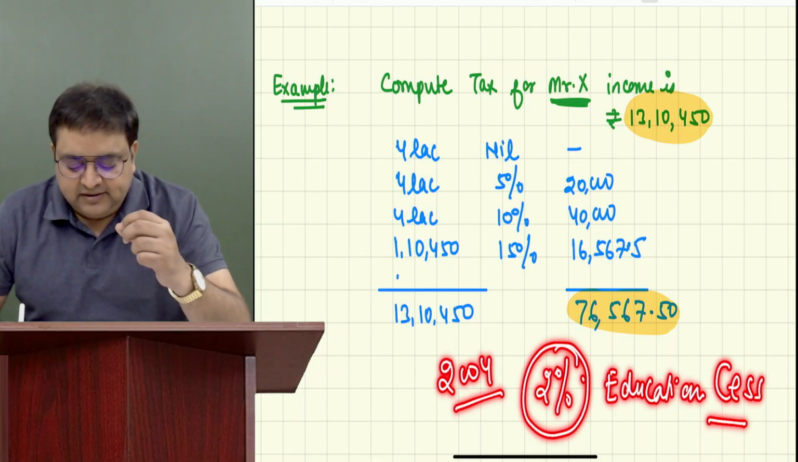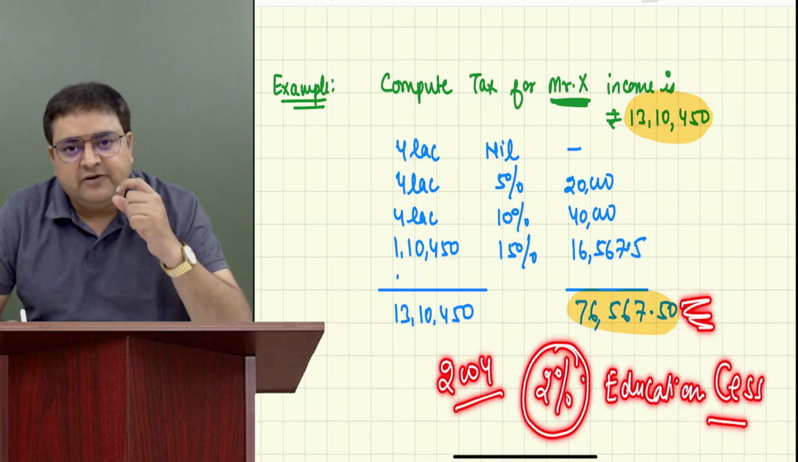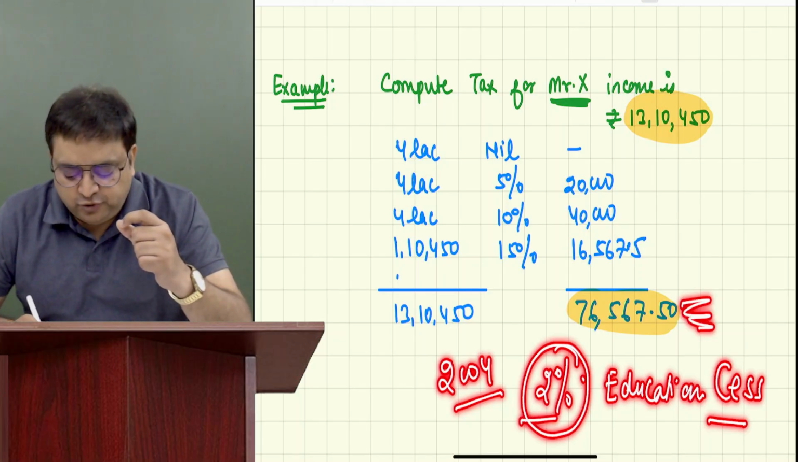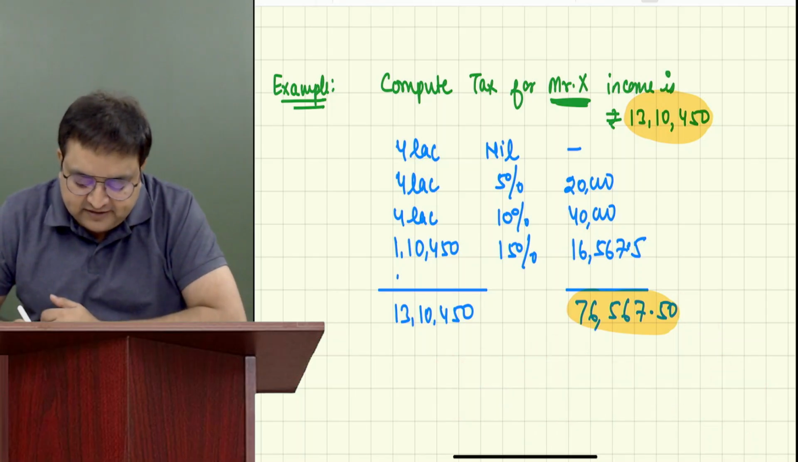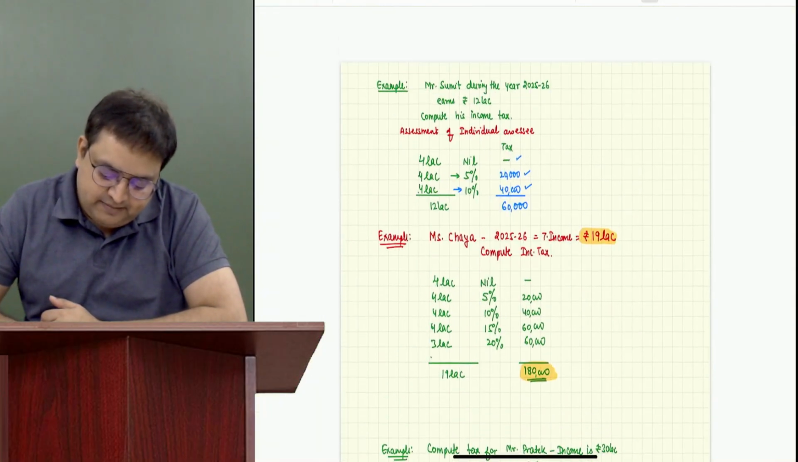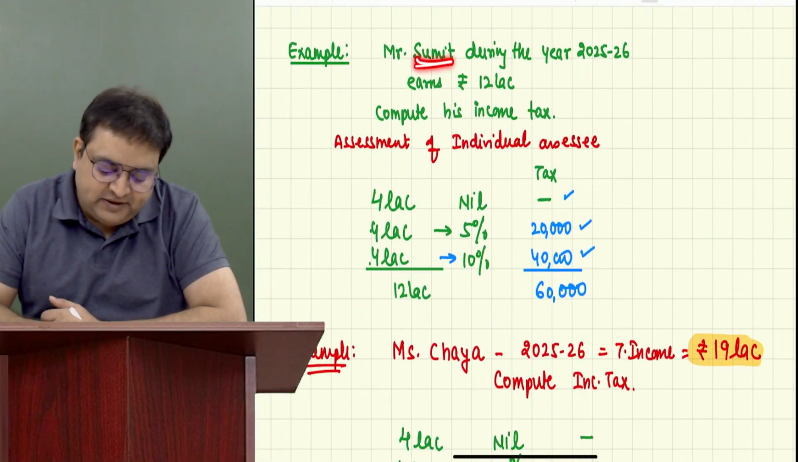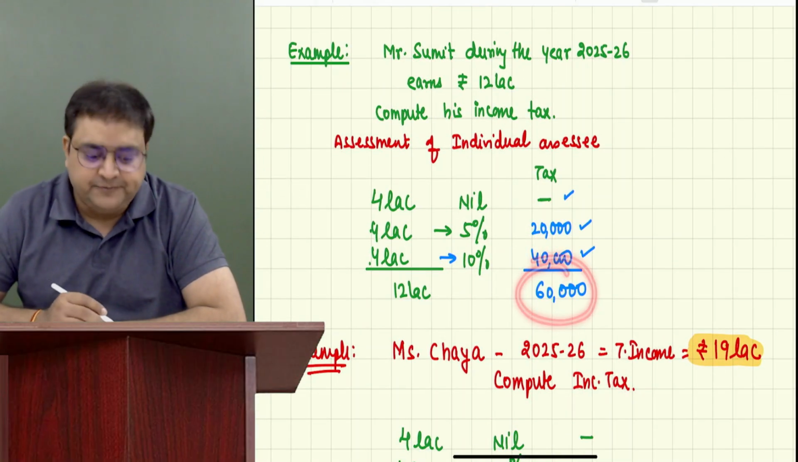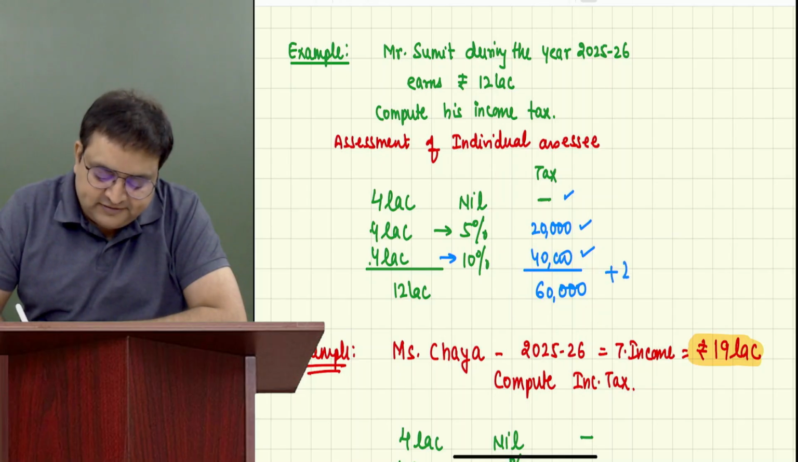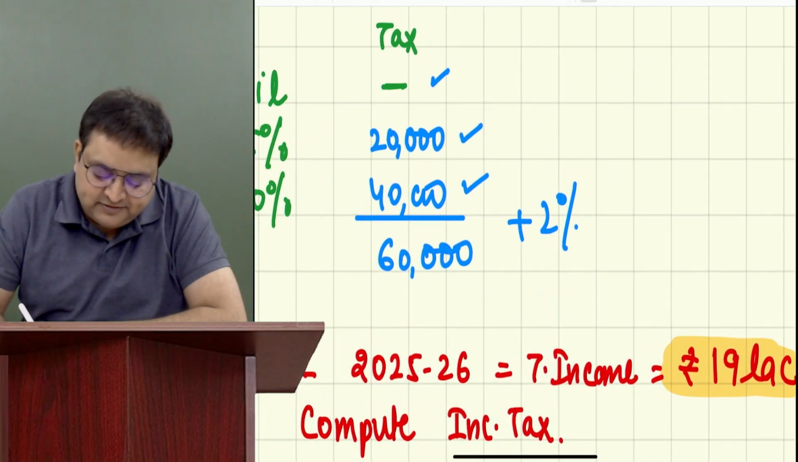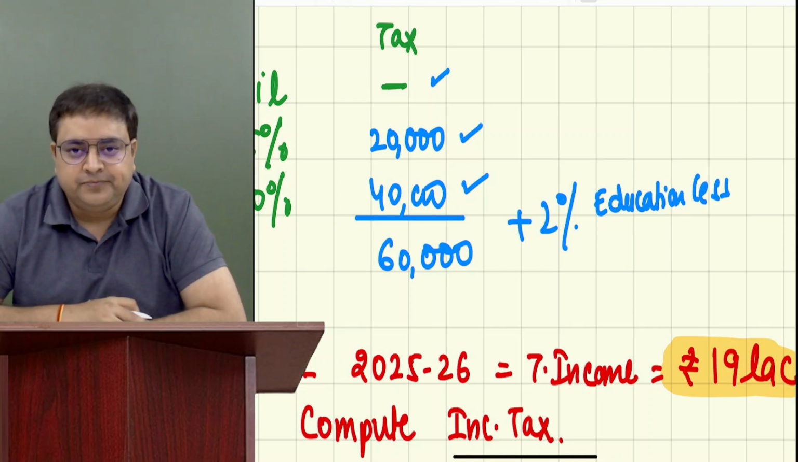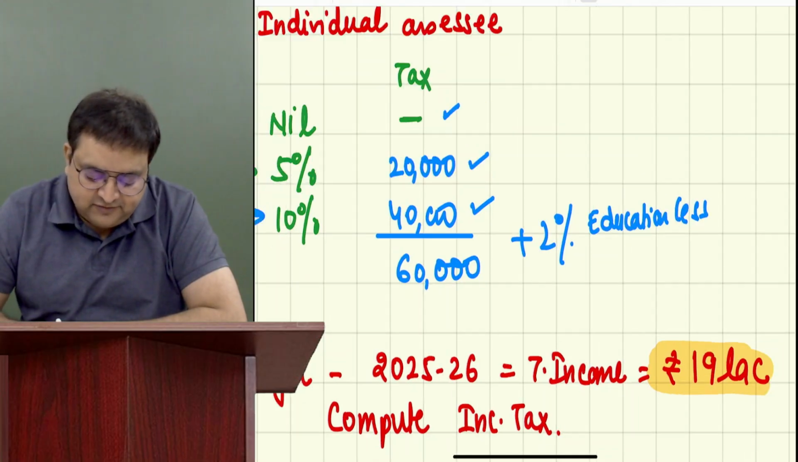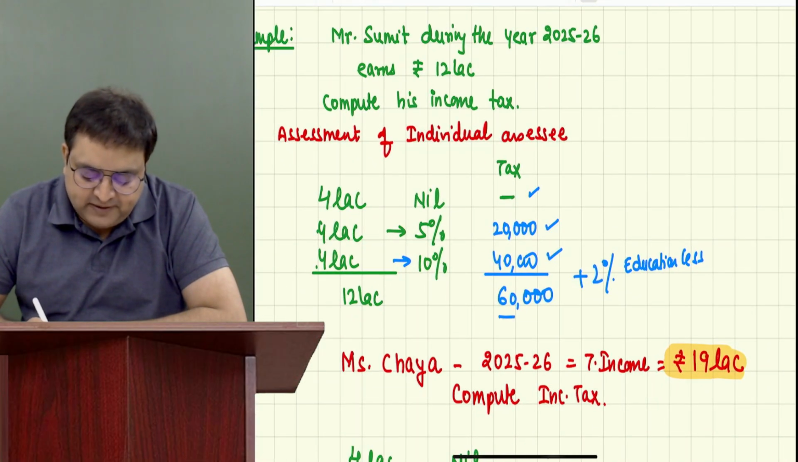So he said that apart from these taxes, you have to pay 2% extra. 2% of what? 2% of your taxes. So let's say, for example, I come back to the example where Sumit is paying 60,000 rupees. So he has to pay 2% extra. And this 2% is called education cess. In 2004, he introduced this. So how much tax does Sumit have to pay? Earlier, he was paying 60,000 rupees.